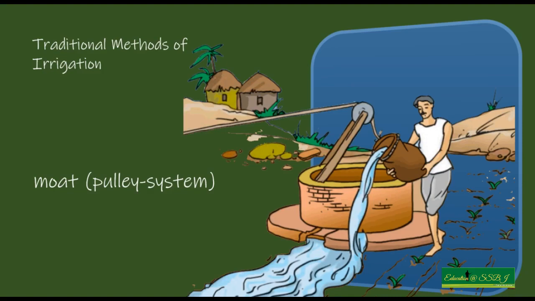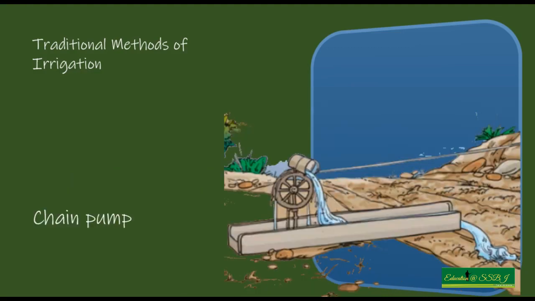Sometimes by using chains, which are winded on a huge wheel, so that when the wheel rotates, a bucket which is attached to the wheel could collect some water, and when it comes up on the surface of the ground, it can pour that water.